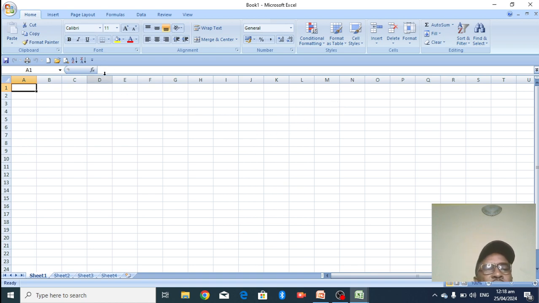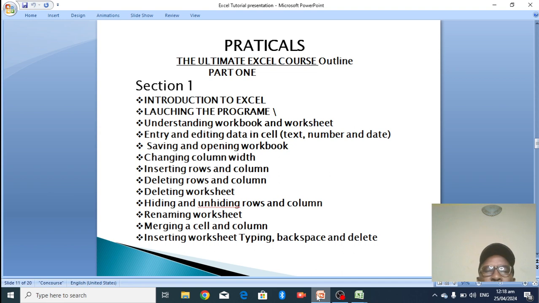Alright, then there is what we call the formula bar. This is where you put a formula, because look at it, it is labelled as formula bar. You can put a formula to do anything you want to do in Excel. Why? Because Excel contains so many formulas that you can use to compute your data. Hope you are following. That is understanding workbook and worksheet.